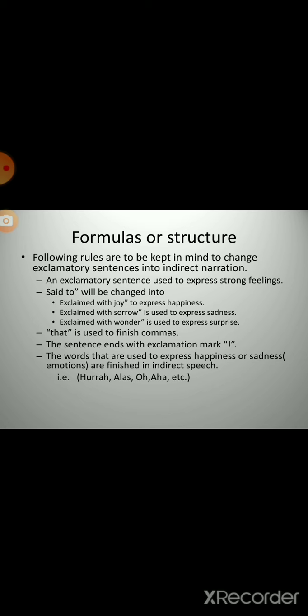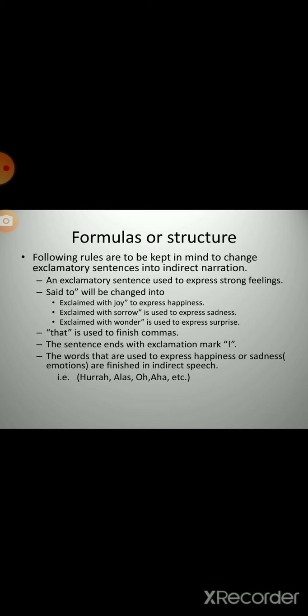The next point is that we use the word "that" between the reporting and reported speech to remove the commas to make indirect narration. The sentence ends with an exclamation mark. Mean to say, in simple exclamatory sentences we use the exclamation mark at the end of our sentence, but in indirect speech it will be marked after exclamation words like hurrah, wow, bravo, oh, aha, etc.